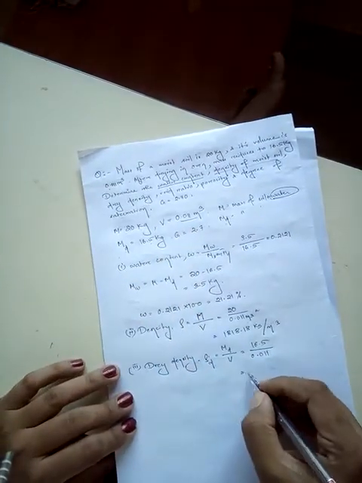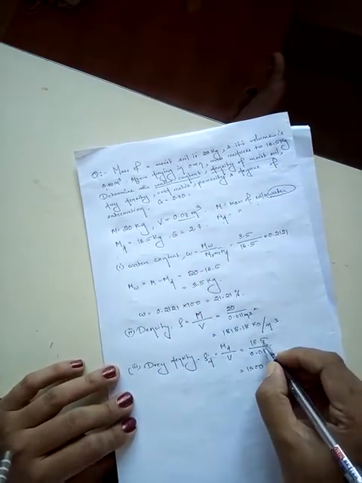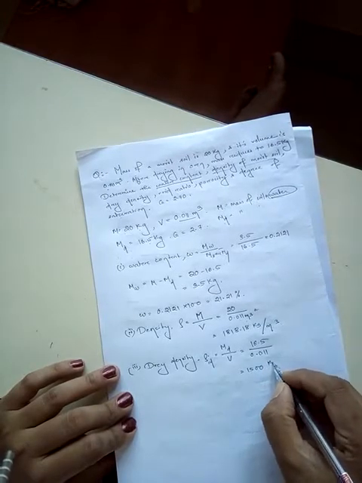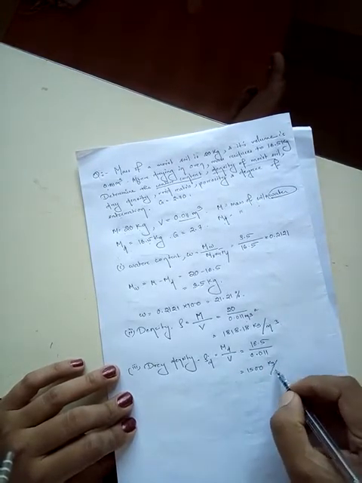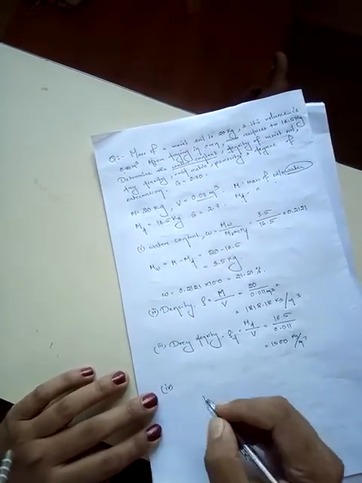and the answer is 1500. The mass is in kg and the volume is in meter cube, so this has a unit of kg per meter cube. The answer is out. The fourth bit is to find out void ratio E.